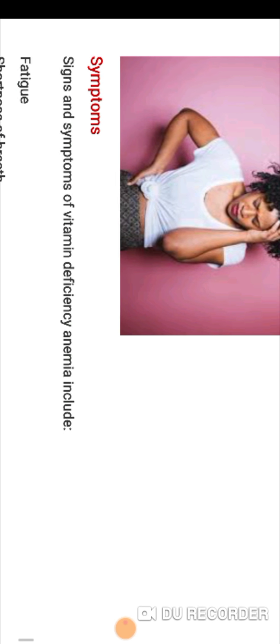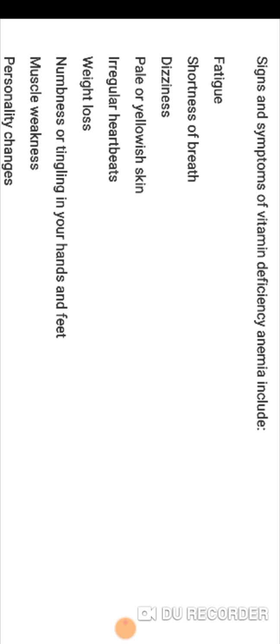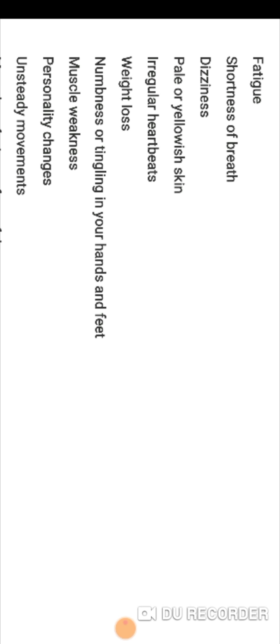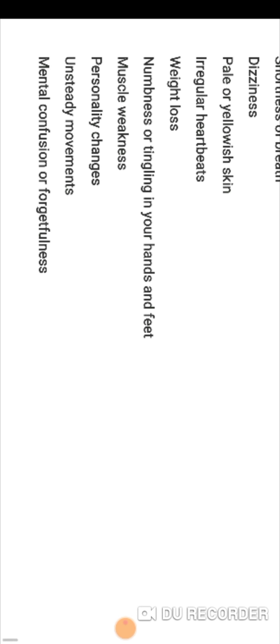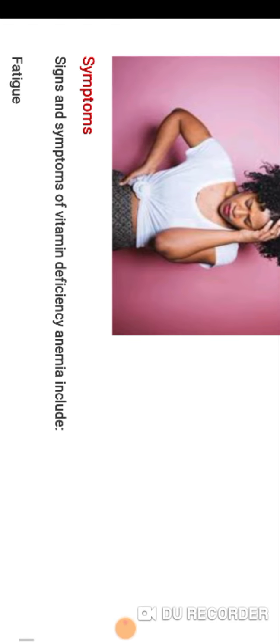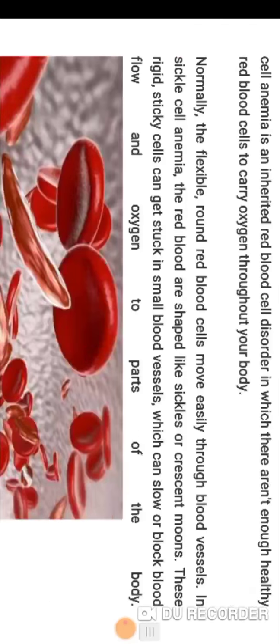The symptoms are fatigue, shortness of breath, dizziness, pale or yellowish skin, irregular heartbeat, weight loss, numbness and tingling in your hands and feet, muscle weakness, personality changes, unsteady movement, mental confusion and forgetfulness. Okay, so this was our topic, anemia.